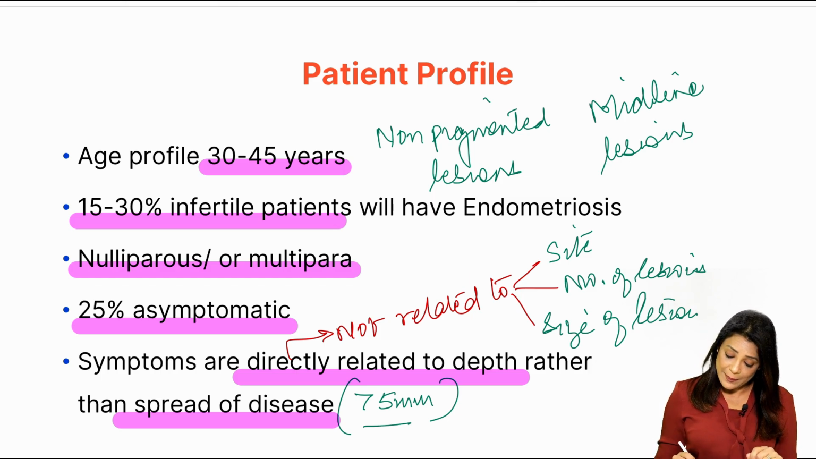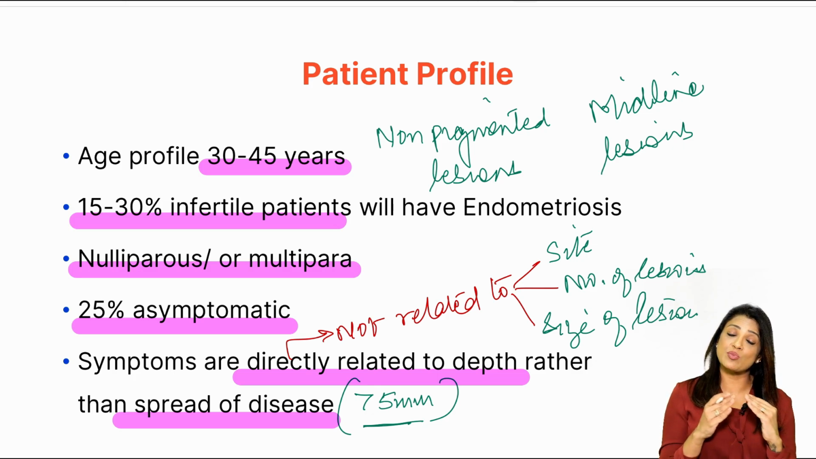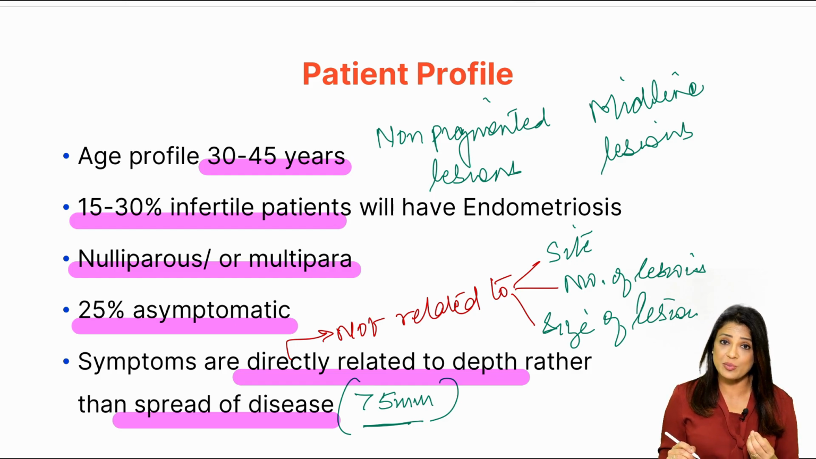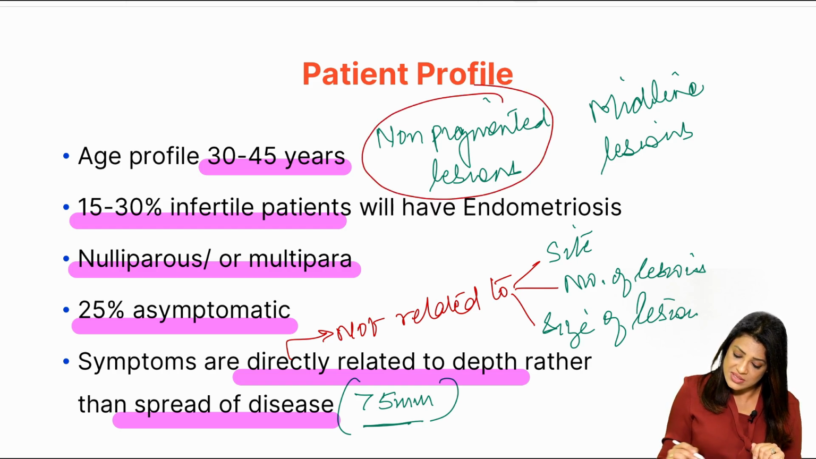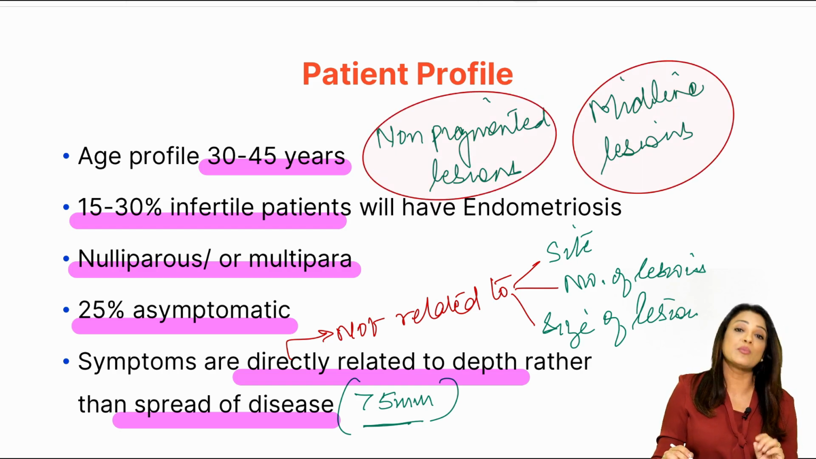Now, when the depth is more than 5 millimeters, the symptoms are more. So it is said that if it is more than 5 millimeter depth, then it is deep infiltrating endometriosis, and obviously the symptoms, the pain will be more. Okay. Now I have highlighted here non-pigmented lesions and midline lesions. These are the most painful ones.